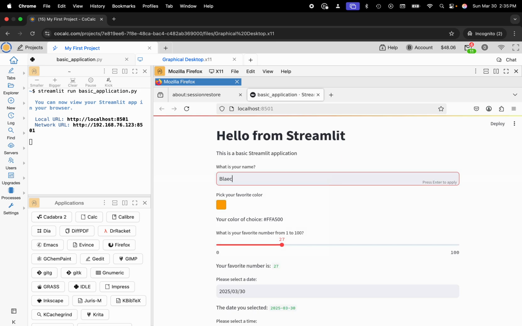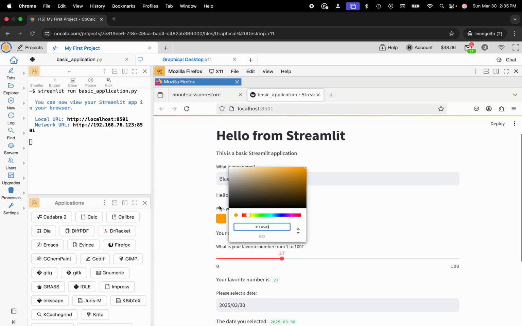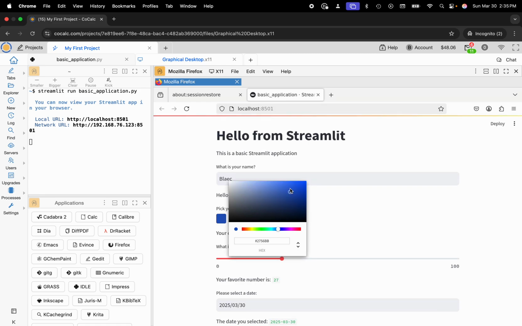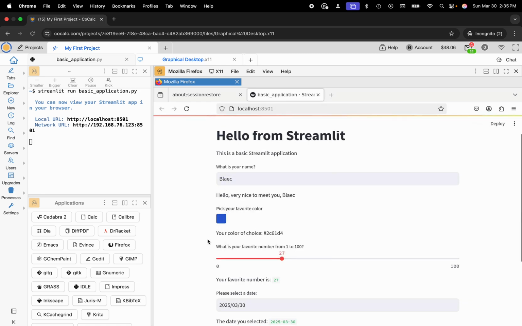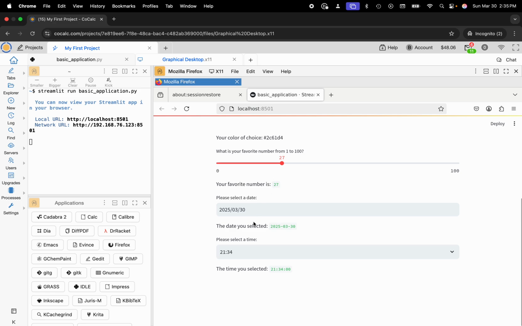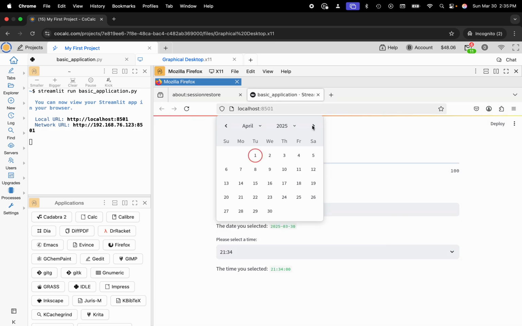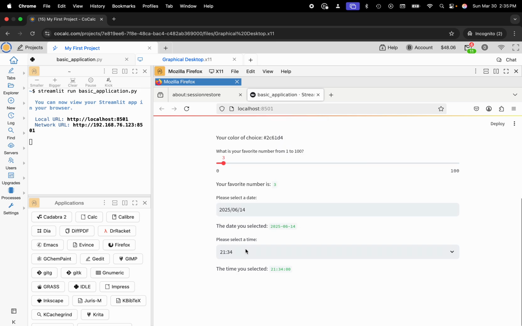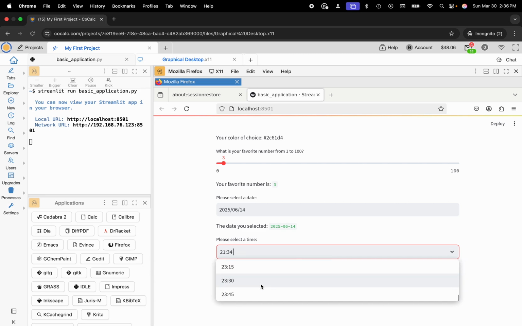So I'll go ahead and put my name. My name is Blake. I can pick whatever color that I'd like. Maybe I want some kind of blue. Like that. This is my favorite number, so I'll leave that. Maybe I guess I can change it just for fun. I'll choose 3. Okay. And then I can select a date. Let me go ahead and choose a date. Choose my birthday. Great. And then choose the time. All right. It's not very friendly, but I guess that would work.